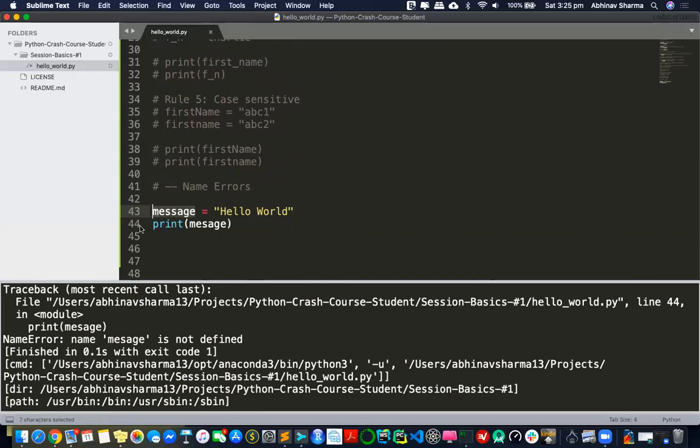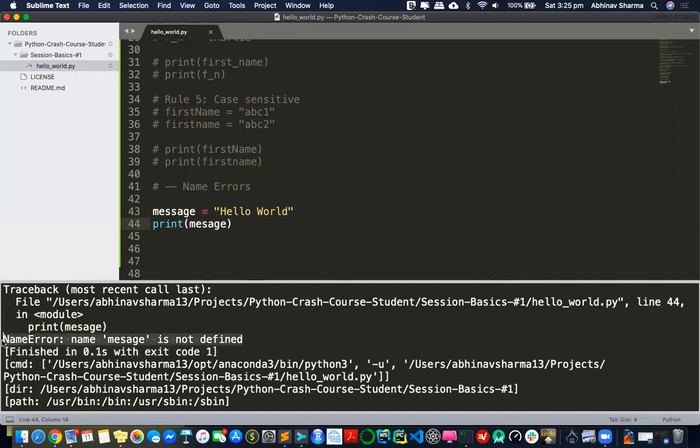Now I go to line 44. Now you say I want to print this. Now I have never seen this. I have never seen something called MESAGE. So I will definitely break here. That's what Python does. It goes to this line. You see there's a line 44. It mentions that in line 44, I saw this line print message, and that's a name error. That's where the name error comes in.